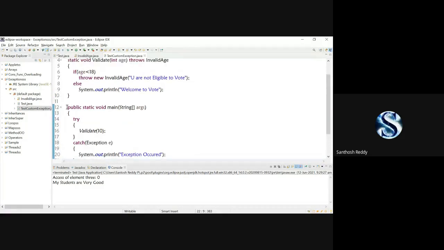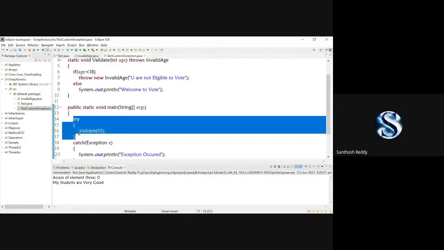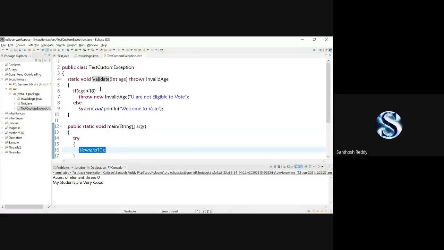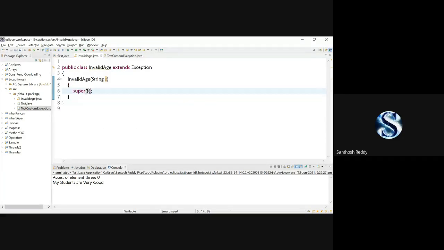So what is going to happen: your program starts executing here. Now it comes to your try block. It will call validate of 10, so it will jump to validate of 10. If 10 is less than 18, it is asking throw new InvalidAge, "You are not eligible". So we are going to create an instance of InvalidAge. For that constructor, we are passing a parameter. It will go to InvalidAge, where the message "You are not eligible to vote" is presented in the parameter.